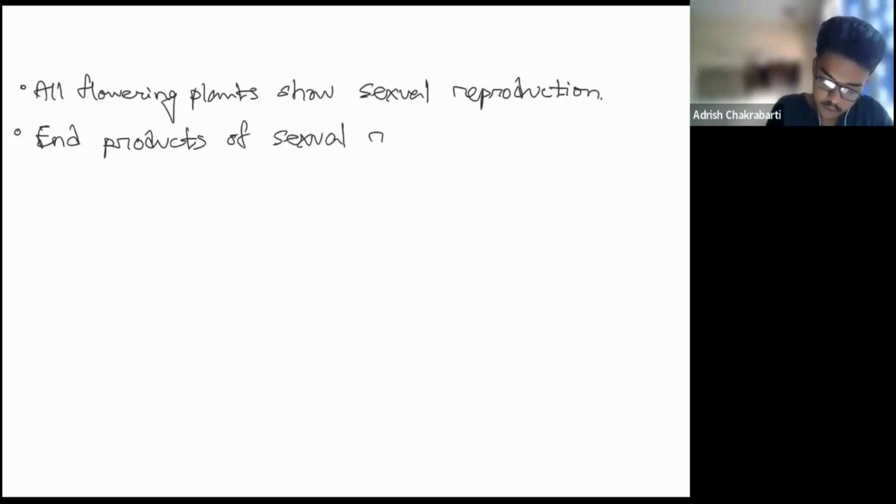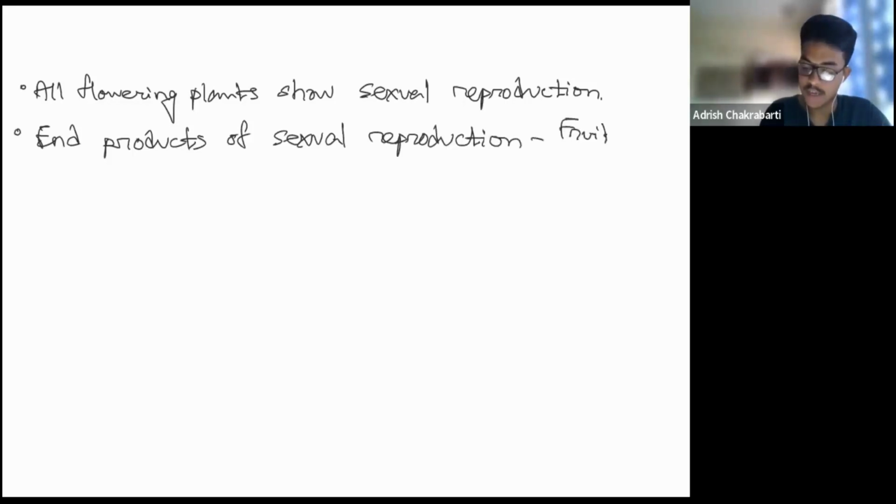End products of sexual reproduction are the fruits and the seeds. We all have a basic idea of fruits and seeds. You must have read in your earlier classes that the ovary develops into the fruit and the ovule develops into the seed. We have this basic idea.